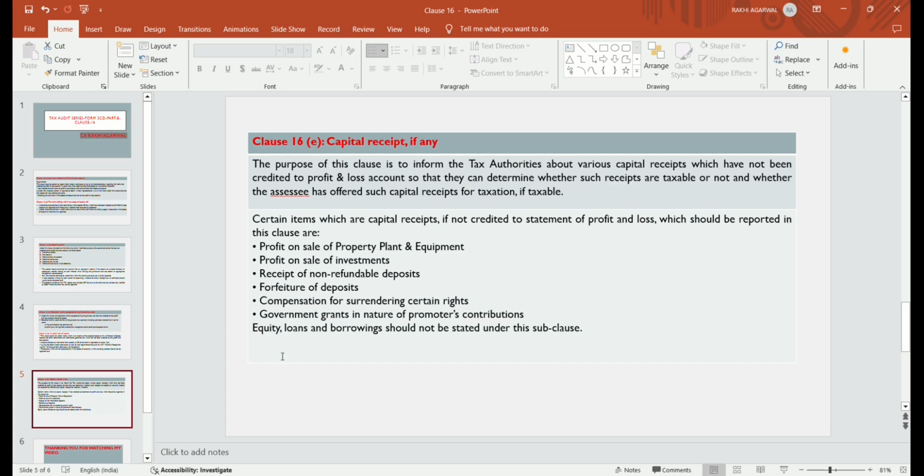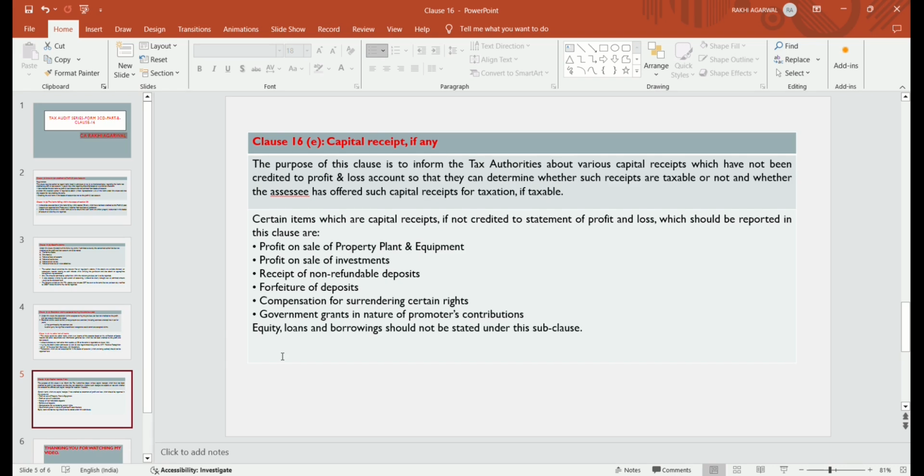So if any item of capital receipts has accrued to the assessee but is not credited to the profit and loss account, like if any PPE is sold and profit arises on that, investment is sold and profit arises due to that, non-refundable deposits received, forfeitures of deposits, compensation for surrendering certain rights, government grants in the nature of promoters' contribution, if that amount is received and not credited to the profit and loss account, it should be reported in clause 16E as capital receipt not credited to the PL account.